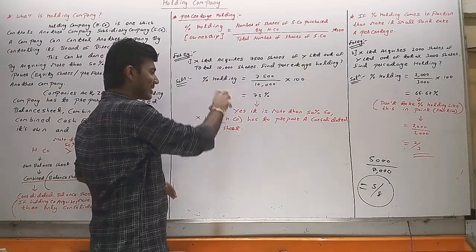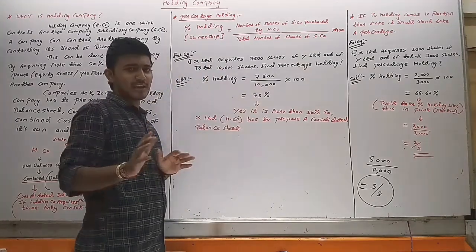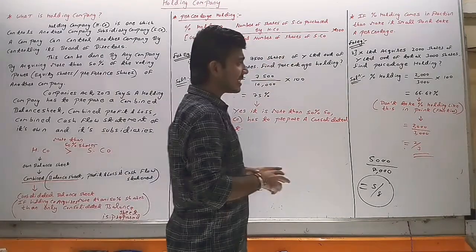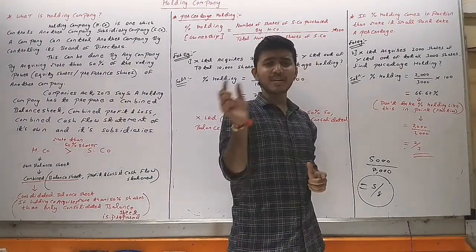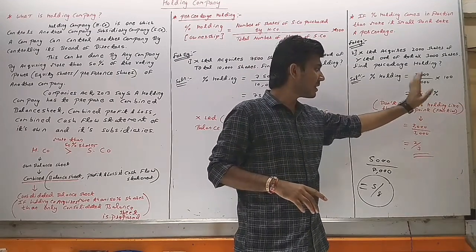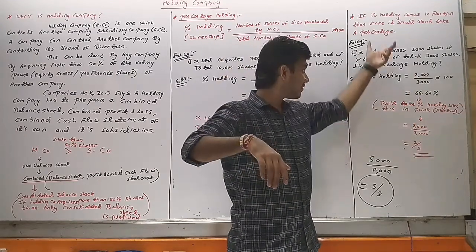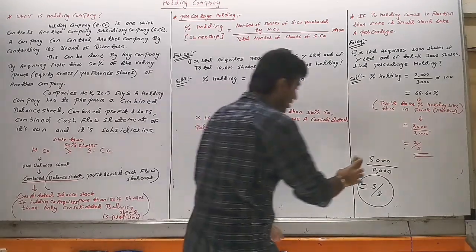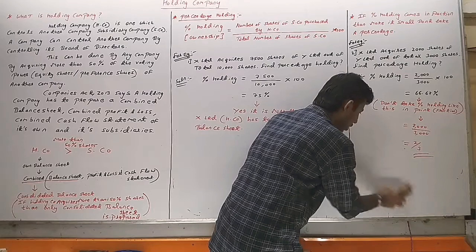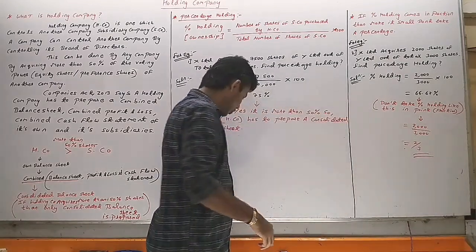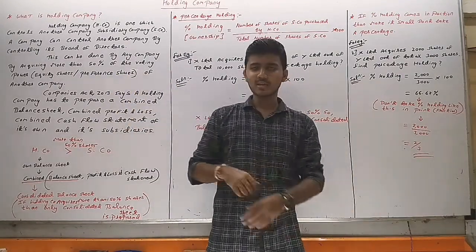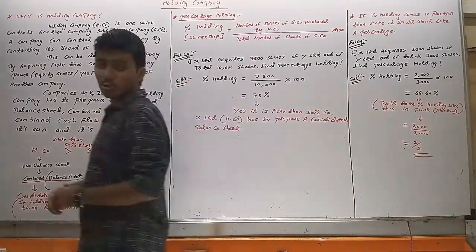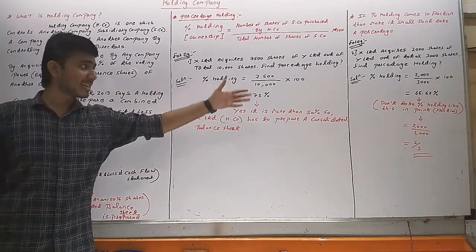If the percentage holding comes as a percentage without any fraction, then take it this way. And if the percentage holding comes in fraction or in point, then don't take it in point, make it small, as we have seen in example number 2. So till now we have seen these two concepts: what is a holding company and how we can calculate percentage holding. You can copy this, then we will see further notes about the holding company. So please copy this.